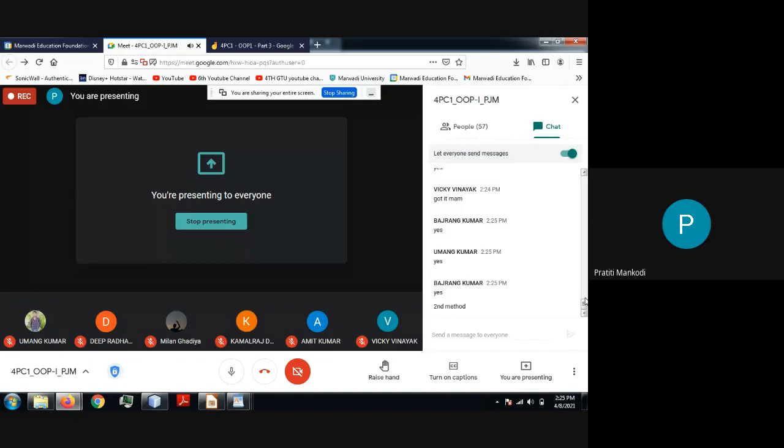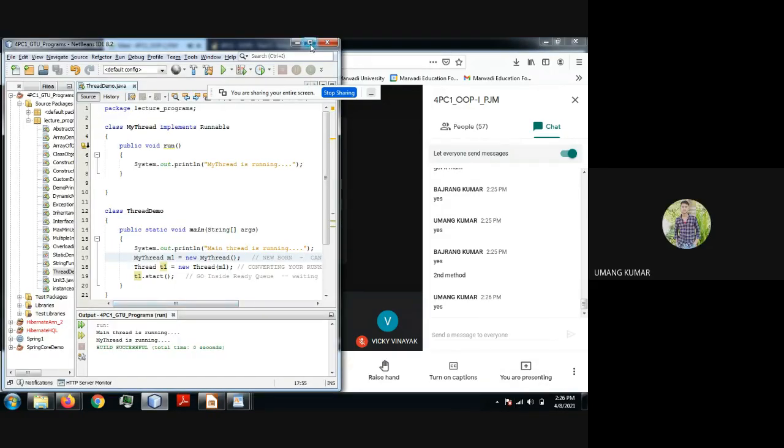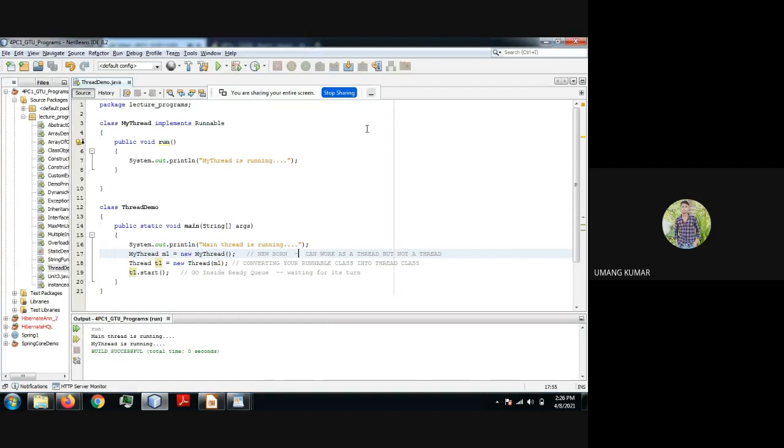Okay, and what about Umang? The second method, you are also not getting the second method, right? Yes. So what we did, second method, ma'am. How to create two objects in runnable? How to create.